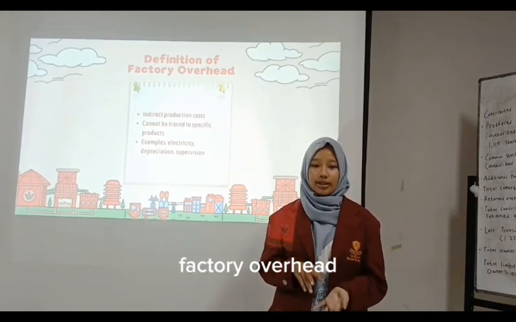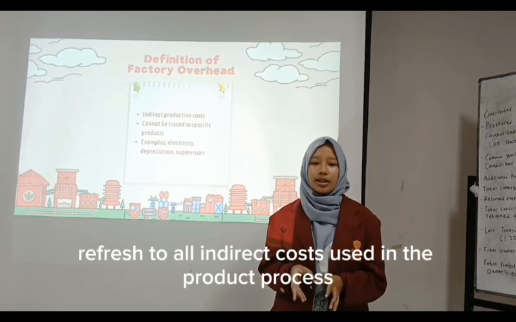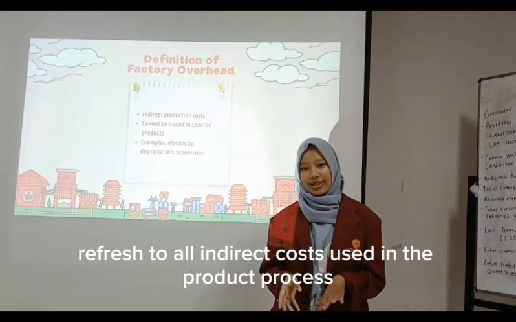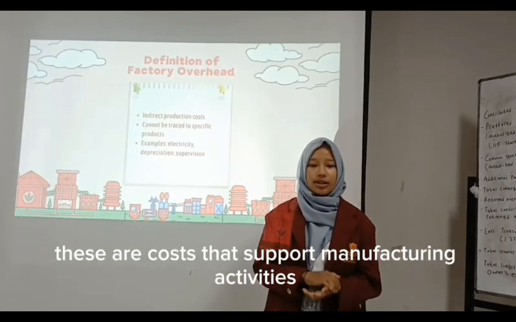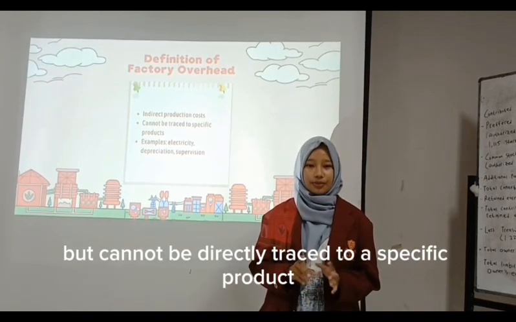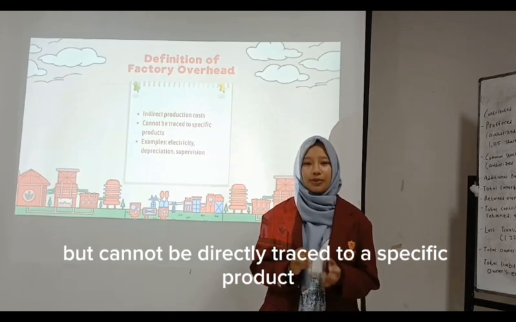Factory overhead refers to all indirect costs used in the production process. These are costs that support manufacturing activity but cannot be directly traced to a specific product.